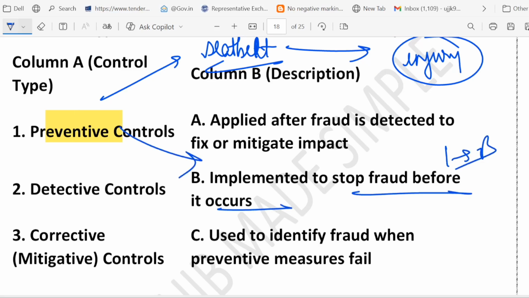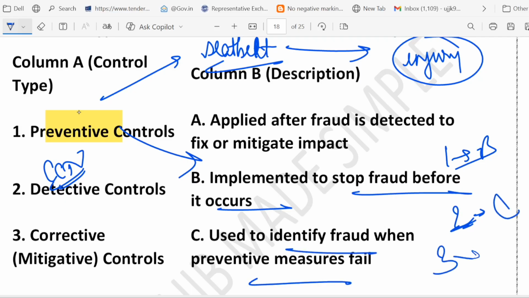What about option 2, detective control? Think of a CCTV camera. They don't stop theft, but they help you catch it. Examples are audit, reconciliation and monitoring systems. So 2 is linked to used to identify fraud, C. What about 3? Corrective control. Yes. This is applied after fraud is detected to fix or mitigate the impact.